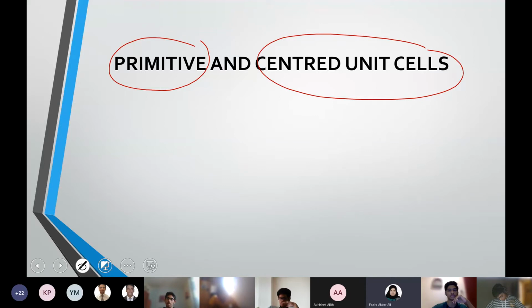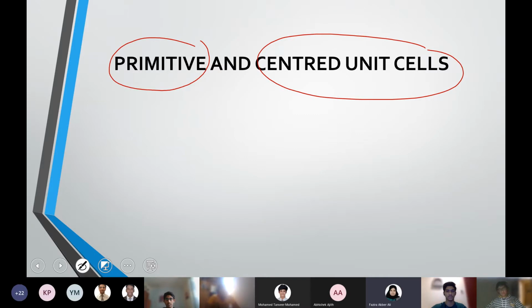So generally the primitive, basic or simple arrangement is when you have particles only at the corners of a unit cell, let it be cubic or monoclinic or rhombohedral or hexagonal, whatever the shape. If you have particles only on the corners of the unit cell, then we say it's a primitive or simple arrangement, like simple cubic or simple monoclinic. The word primitive indicates that the particles are there only at the corners.